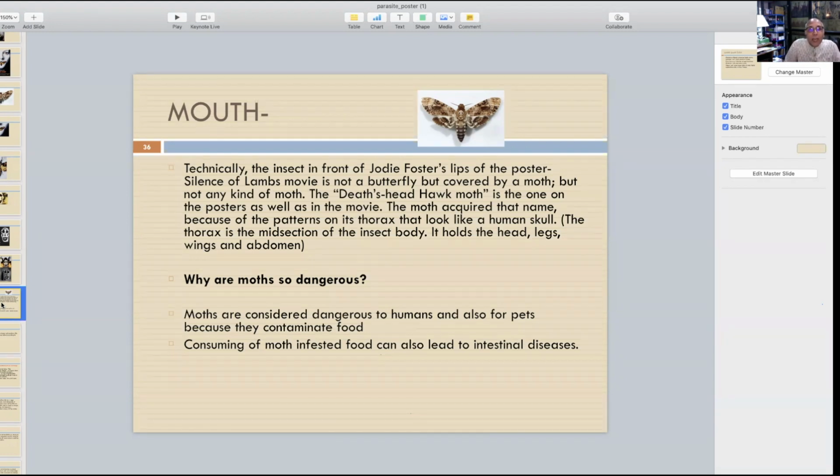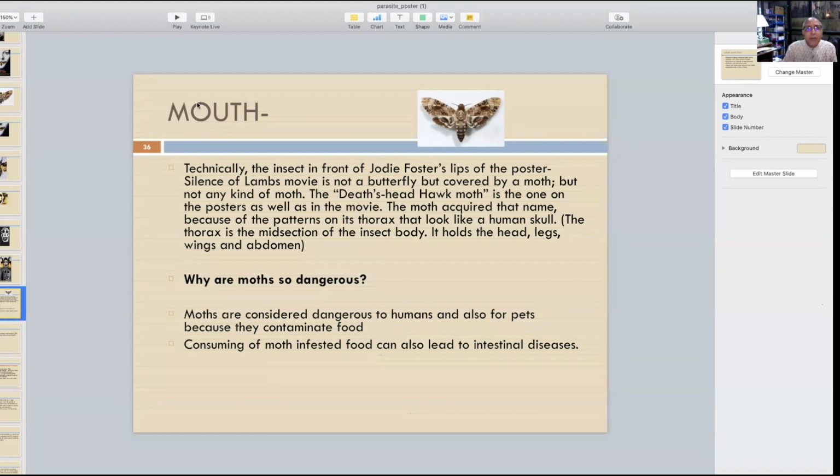So why are moths so dangerous? They are considered dangerous to humans and also to pets, because they contaminate the food. They generate some kind of saliva, because of which the food gets contaminated if they sit over there. So consuming moth-infested food can lead to an intestinal disease, and that's why this is considered a little deadly, if you would like to call it a small insect, not the butterfly, but definitely.